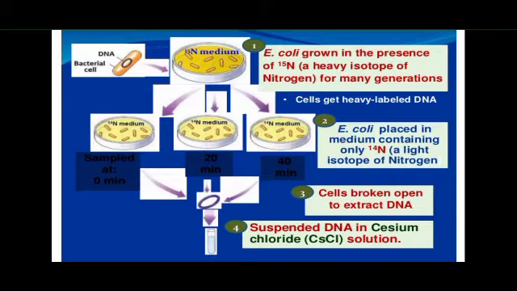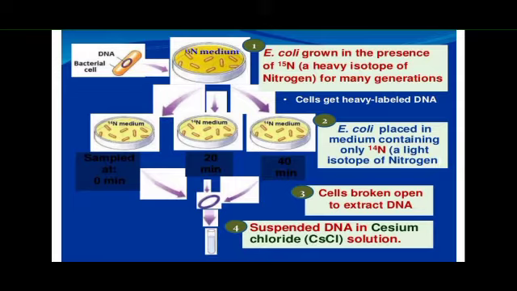Now coming to the second step, they took this E. coli, which has the heavy isotope N15, and left it to grow in a culture medium containing the light isotope of nitrogen, that is N14. So first they grew the E. coli in a heavy nitrogen medium with N15, and next in N14.